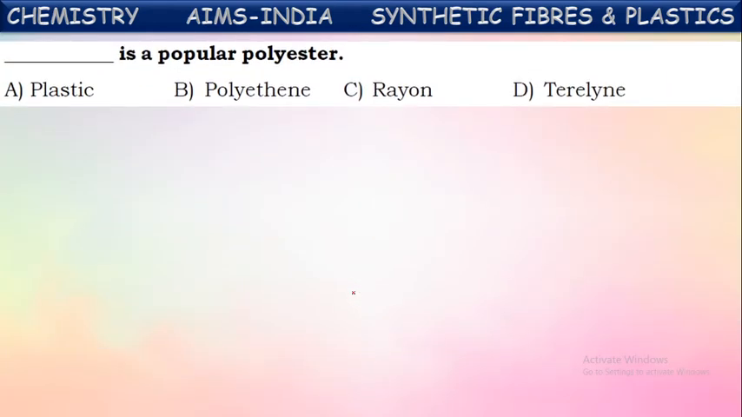Dash is a popular polyester. Yes, which is a polyester among this? It is terylene. Terylene is one of the polyesters which is very popular, and it is used in making of sarees and other dress materials. It is mostly used in making of these sarees and dress materials. Polyester, terylene. Terylene is one of the important polyesters.